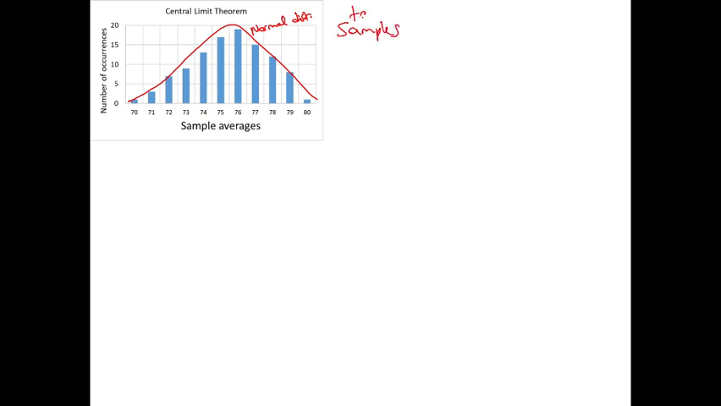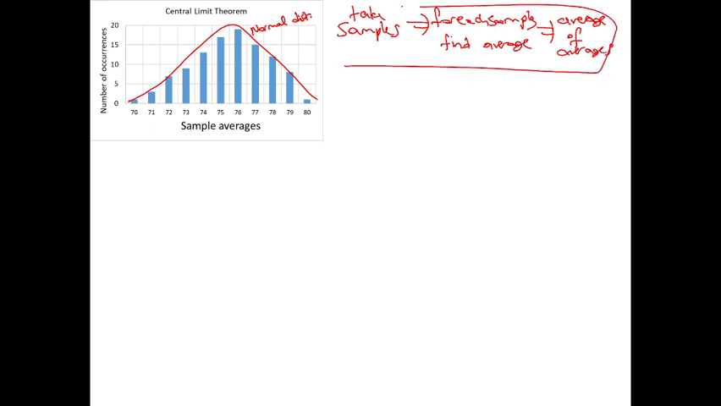The first thing was that we take samples, and then for each sample we find the average. Then we find the average of averages. This was the summary of what we did. But then the importance of the central limit theorem comes this way.